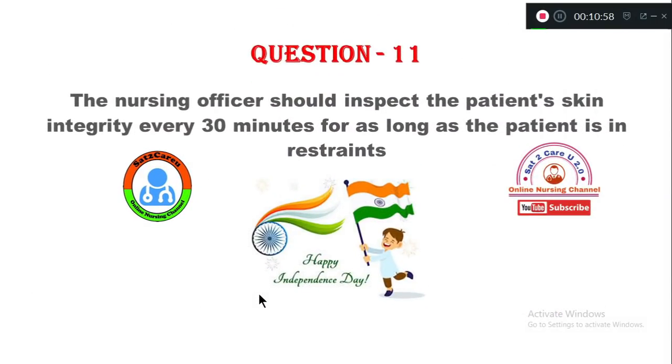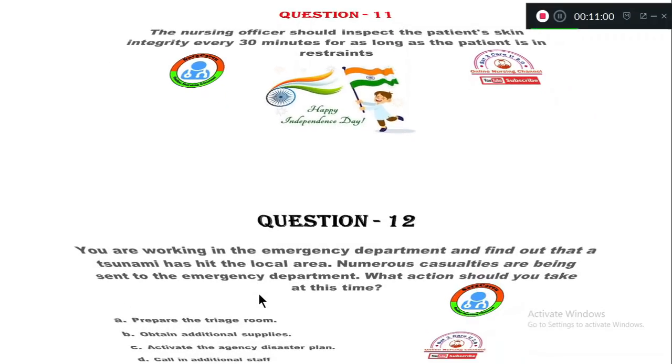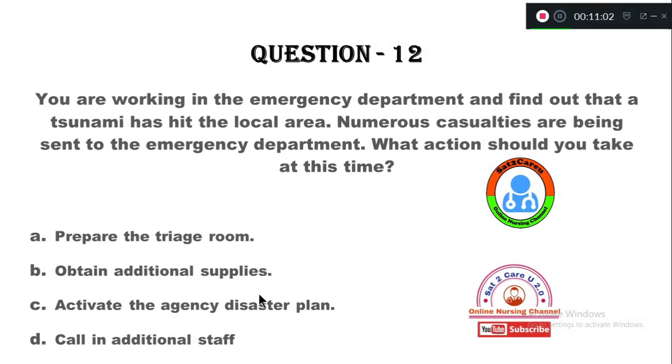Now let's see the question number 12. You are working in the emergency department and find out that a tsunami has hit the local area. Numerous casualties are being sent to the emergency department. What action should you take at this time? Option A, prepare the triage room. B, obtain additional supplies. Option C, activate the agency disaster plan.